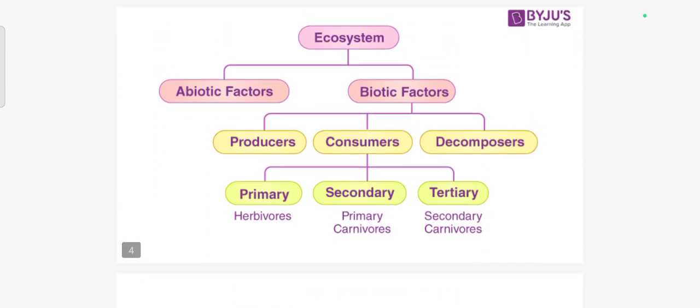We already discussed that the ecosystem has mainly two branches: abiotic and biotic factors. Biotic is further divided into three different types: producer, consumer, and decomposer. The consumer is again divided into three different types: primary consumer, secondary consumer, and tertiary consumer. So first we are going to learn producer.